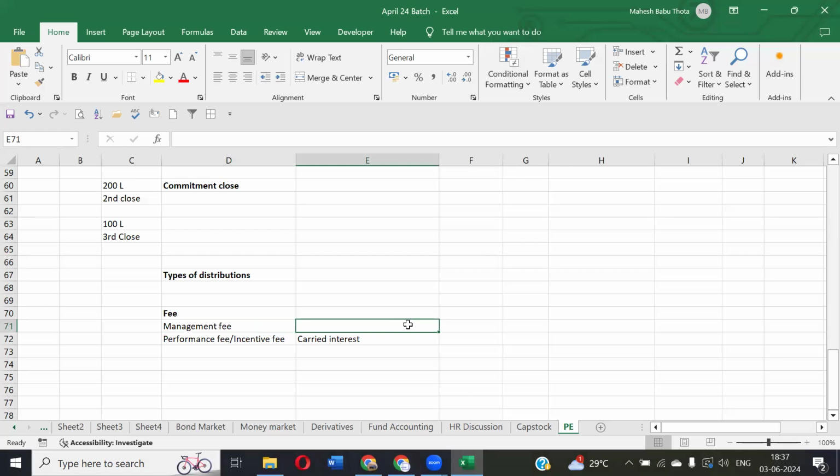So even if the fund is at a loss, if the fund is not performing well, they'll still charge it as an expense to the fund. That is called the management fee. Normally the management fee varies from 1 to 2%. It will be between 1 to 2%, maybe 0.5%, 1.5%, maximum 2%, below 2%.